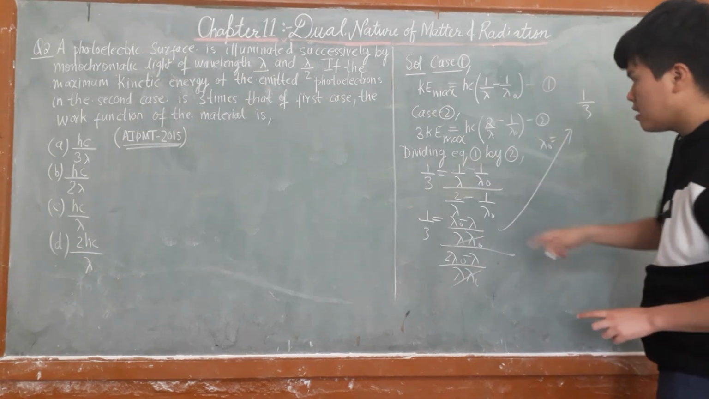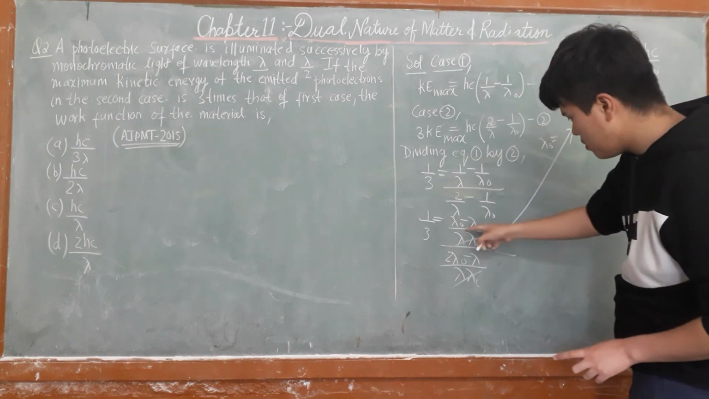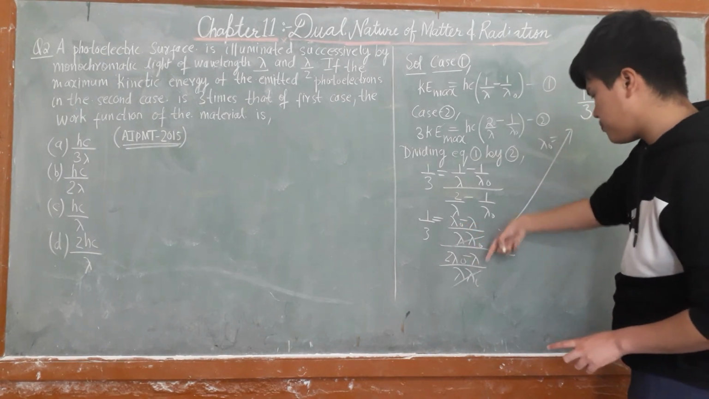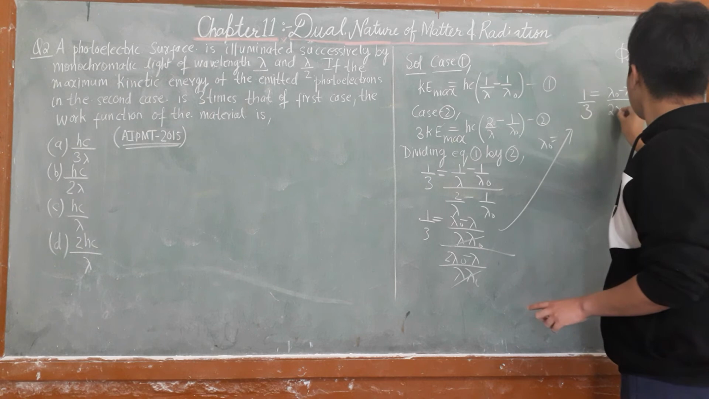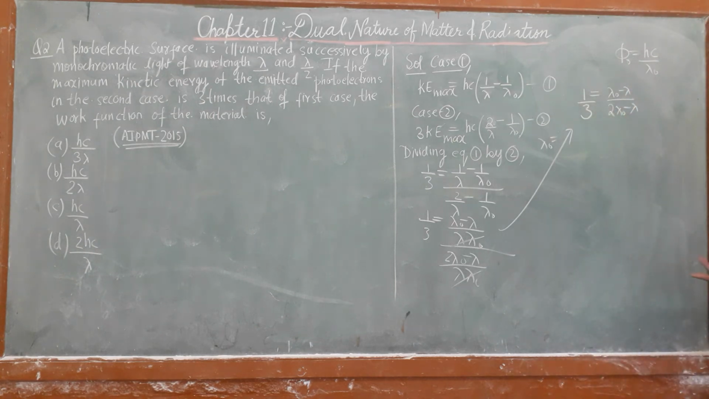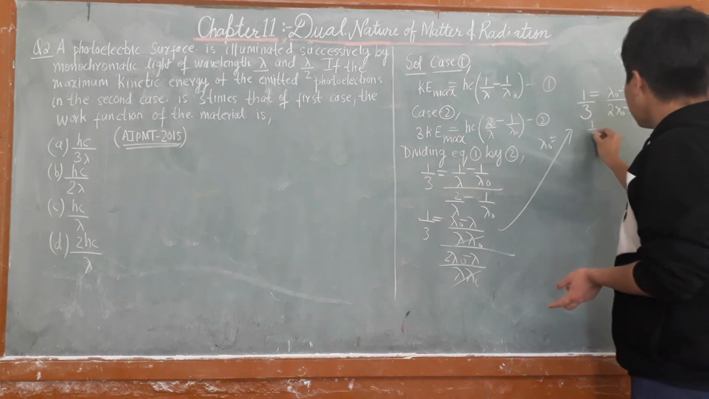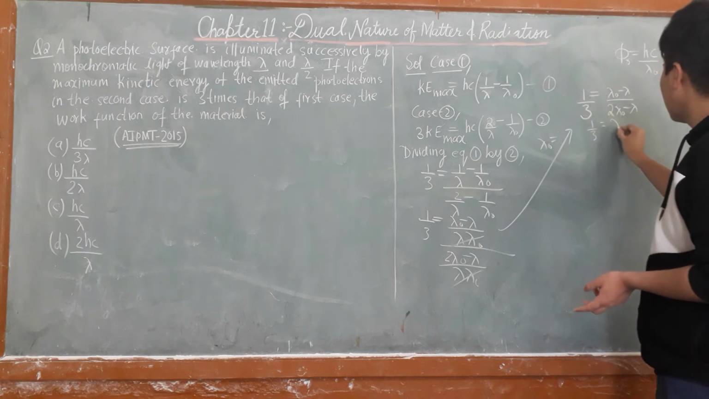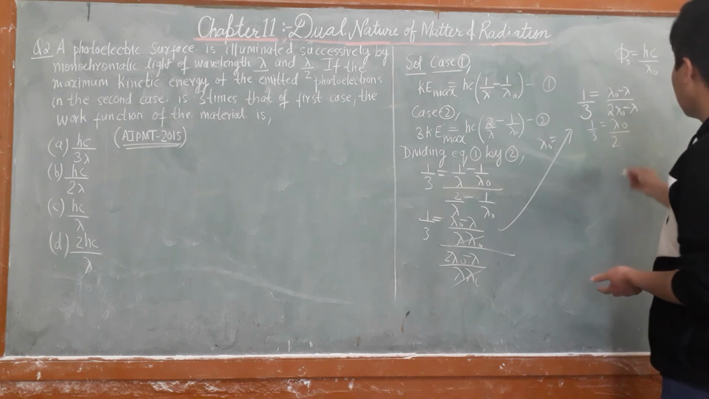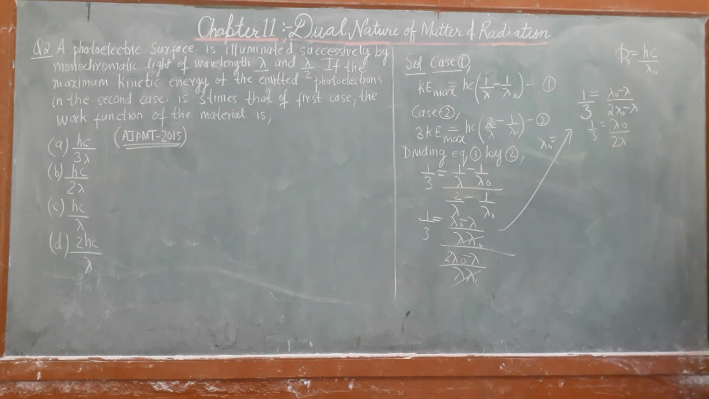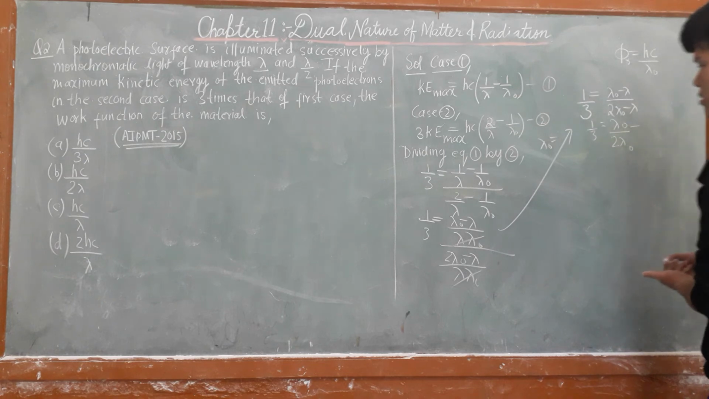Now 1 by 3 is equal to lambda naught minus lambda upon 2 lambda naught minus lambda, that's all. So what do we need? We need lambda naught from here, which shows lambda naught upon 2 times lambda naught minus this.